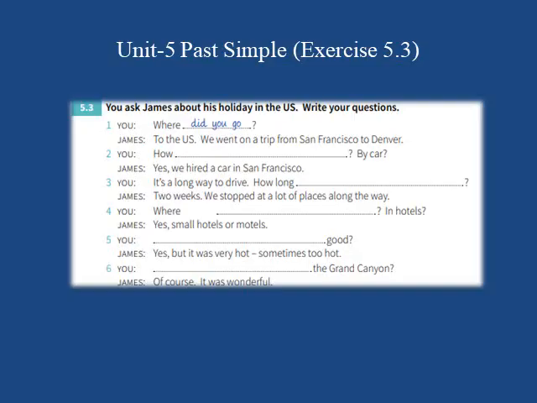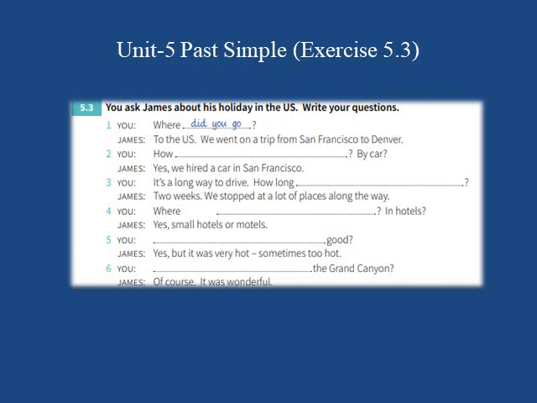It has happened in the past, and of course it's in the past simple form. So whenever we need to ask a question in the past simple form, we have to use did. So where did you? And whenever we are using did, we have to use the present form of the verb. Where did you go? So you are asking James, where did you go? James replied, to the US. We went on a trip from San Francisco to Denver.